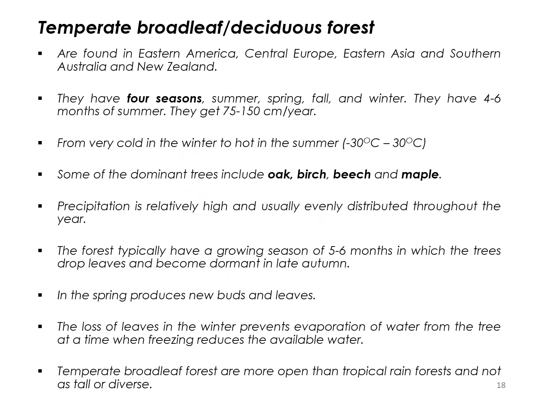Okay, and we also have another type of biome which we call the temperate broadleaf or deciduous forest. This is a type of forest that we can find in most European countries, where they have four seasons and the trees tend to shed their leaves in the autumn. So we call these the temperate broadleaf or deciduous forest. Examples of species that you can find are oak, birch, beech, and maple.